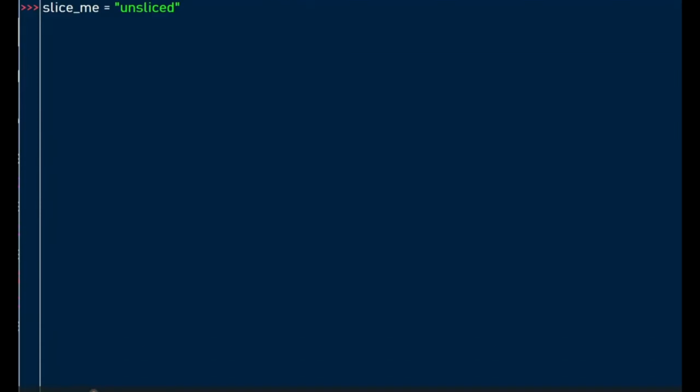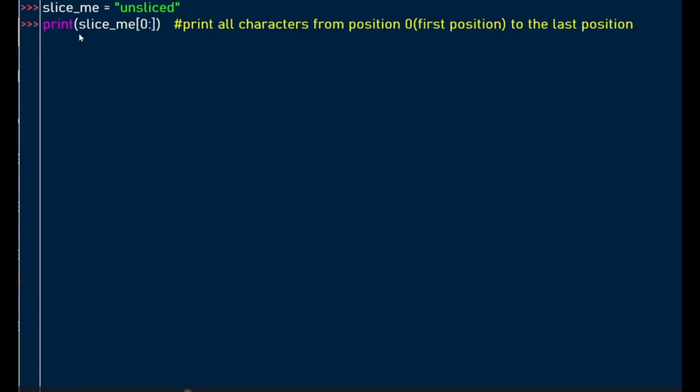Strings can be sliced. That means that a substring can be retrieved from a given string. We declare a variable called slice me and assign a value of unsliced. To slice this string, we use the square brackets and then the position, that's the index number from where I want the string to be printed.